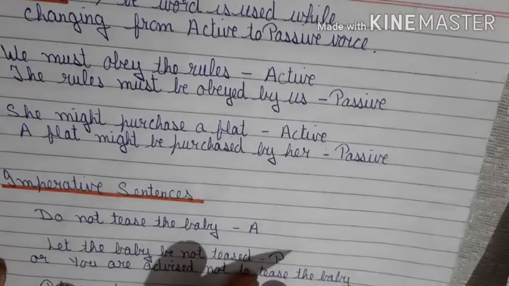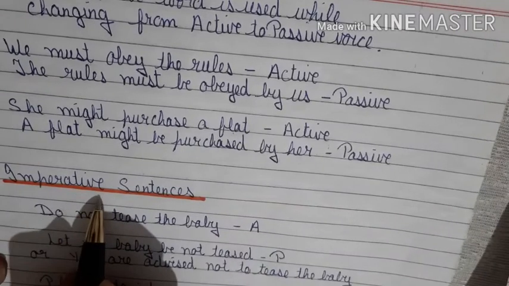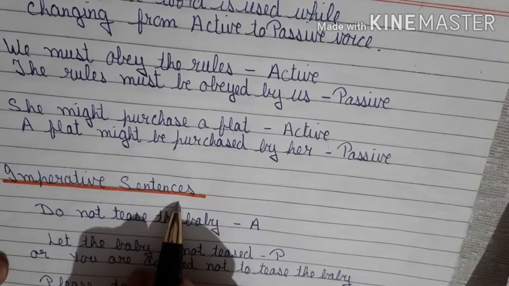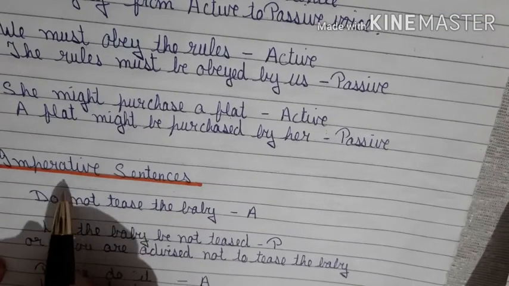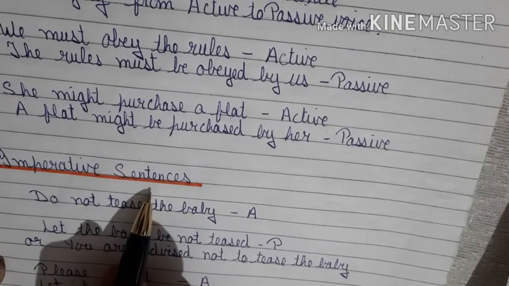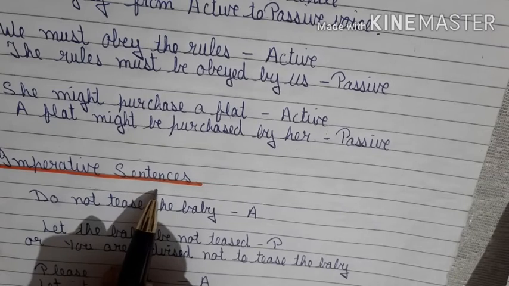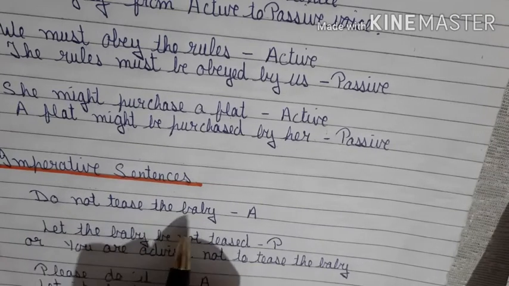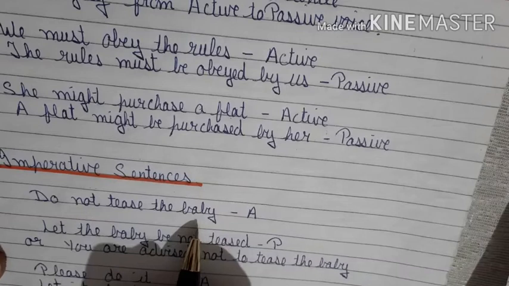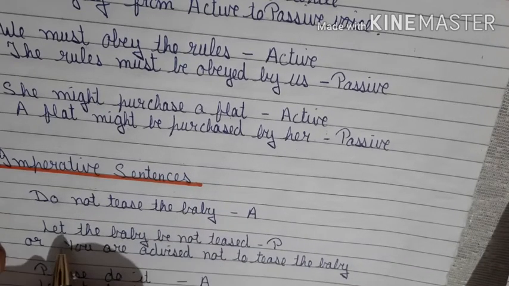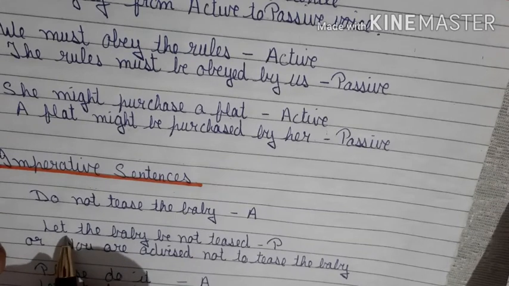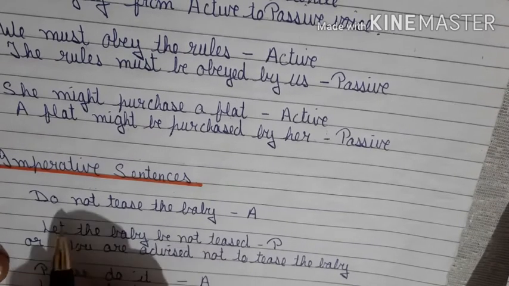Now let's go to the last part. If your active sentence is in imperative form, which change can you do? Now what are imperative sentences? When you give command or you ask somebody to do something. Do not tease the baby. Right? Now the basic rule of imperative sentence from active to passive is let your sentence start with let and add be word.